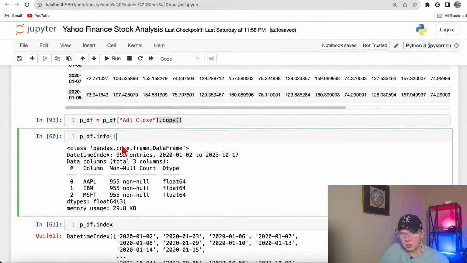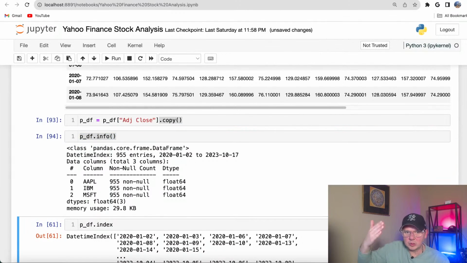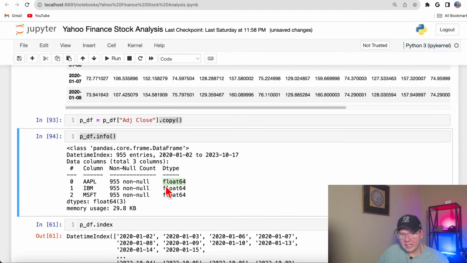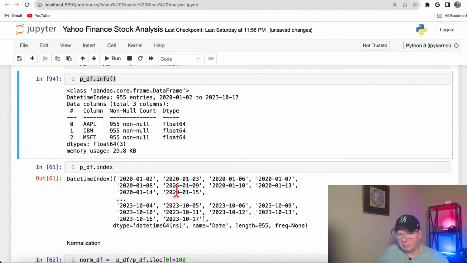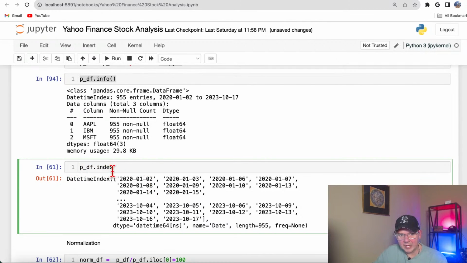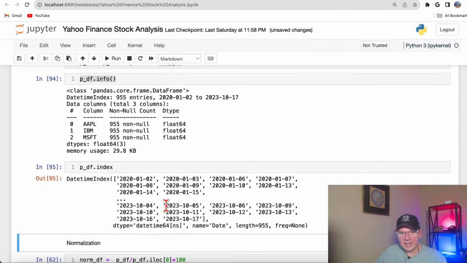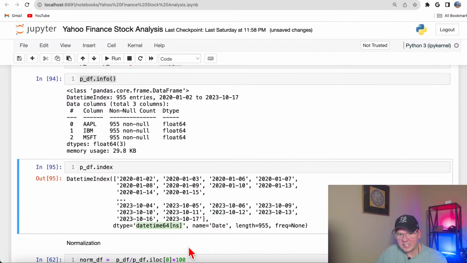Next thing I usually do, I run info, and I want to see what's under the hood in my data frame. Fortunately for me, all these values are floats, you see. So now I could do some plotting and maybe some further data analysis. Then here we got the index, and I want to make sure that it's also a datetime object, because sometimes you might see dates that look like dates, but they are strings. That's very important. I want to make sure this is a datetime object.